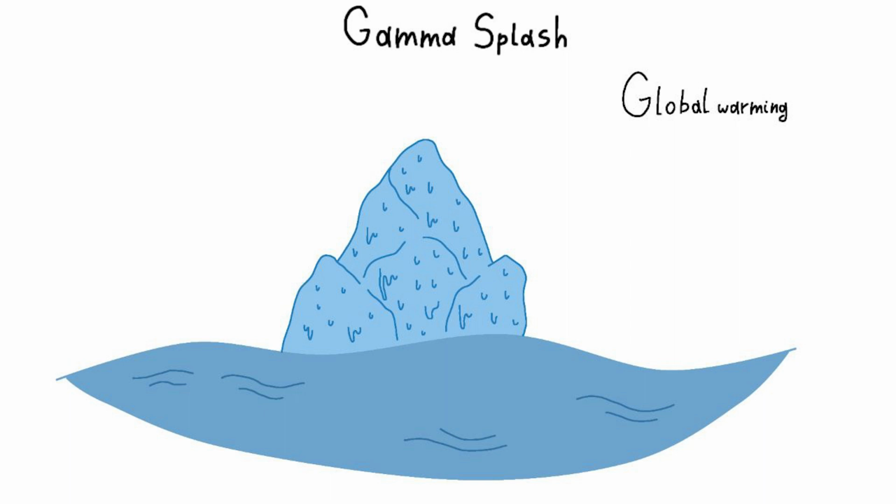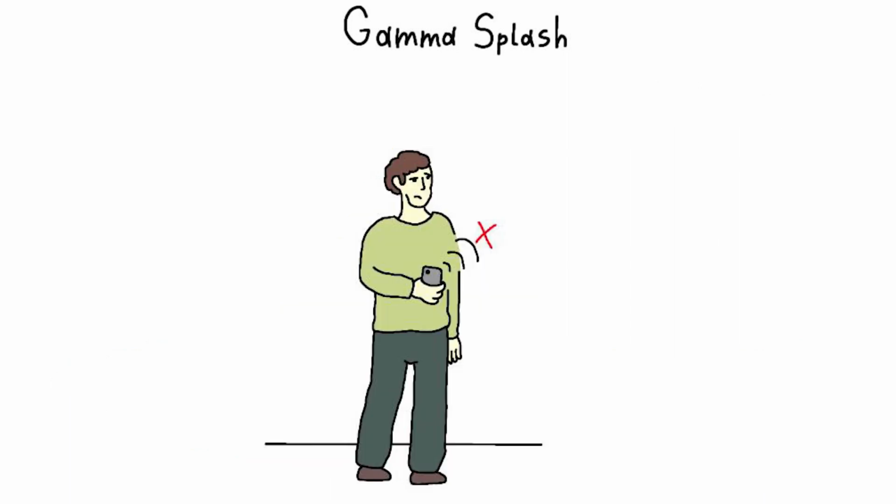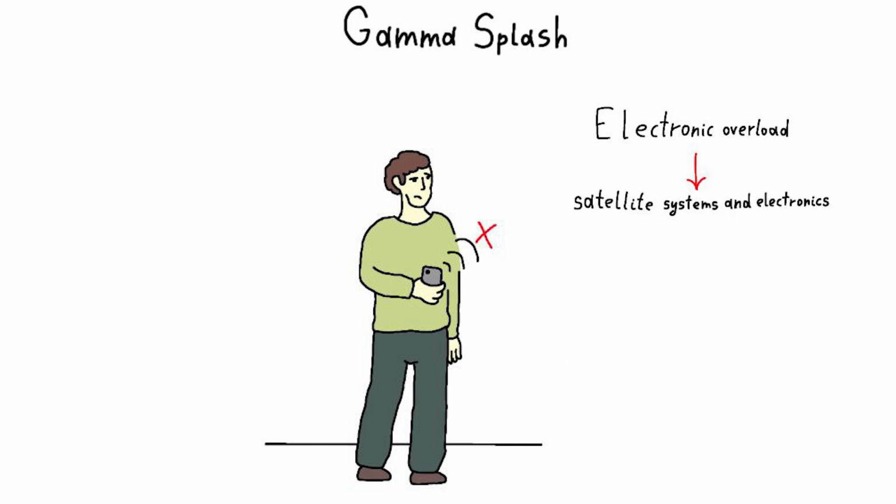for ecosystems and humanity. A gamma ray burst can cause flooding and overloads in electronic systems on Earth, including communication networks, satellite systems, and electronics. This could lead to the failure of communication, control, and navigation systems, affecting vital human activities.